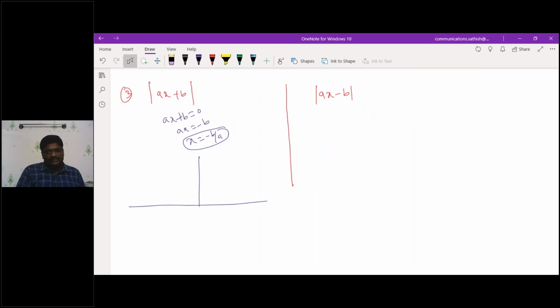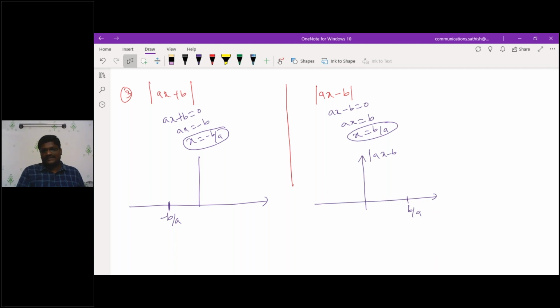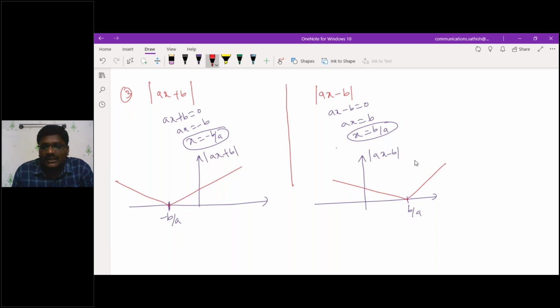If I sketch this one, what does minus b by a mean? Somewhere you will have this as minus b by a. Similarly, ax minus b equals 0, so ax equals b, and x equals b by a. This is the point. If I sketch again, this is the right hand side point, b by a. So this is the graph of mod ax minus b, and this is the graph of mod ax plus b. If I sketch this one, it will be like that and like this. Similarly, this and this. Am I correct?